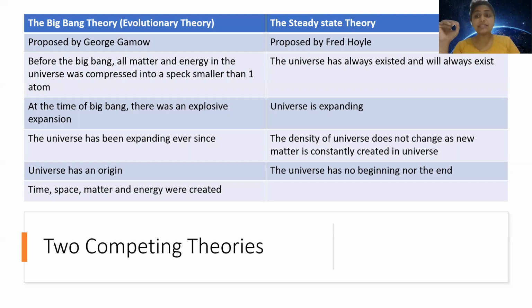Big Bang Theory says that universe has an origin. The time, space, matter, and energy were created during the Big Bang. This is a very mind-boggling concept to digest, that time and space were not there before the Big Bang. So time and space, energy, matter, it was all created during the Big Bang.